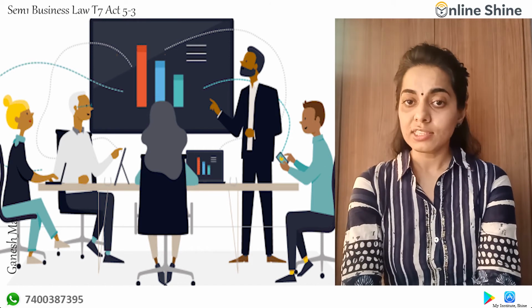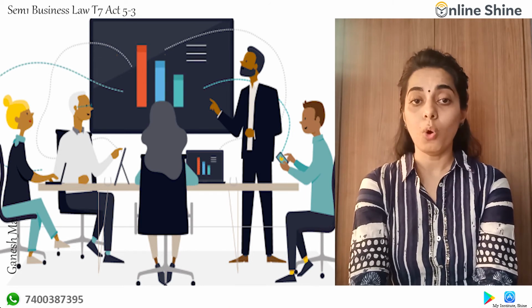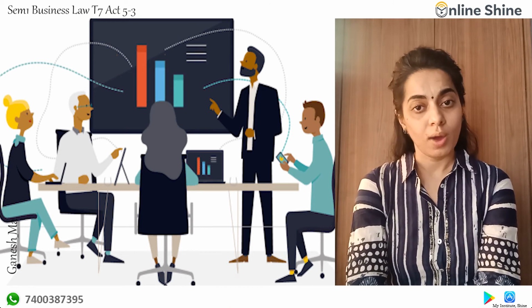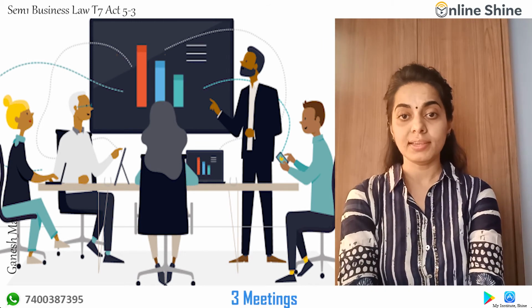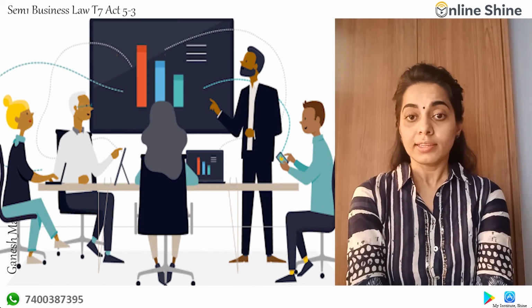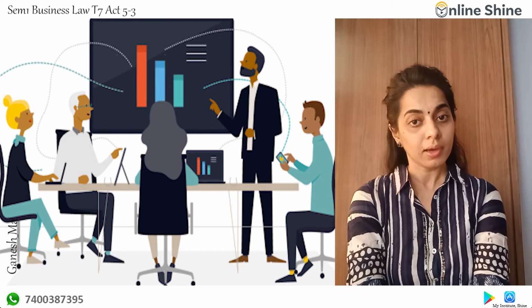The class meeting is for the classes, that means the equity shareholders meeting, the preference shareholders meeting, or the debenture holders meeting, depending upon the class or group as per their requirement. Next, directors meeting. Every director is required to attend the board meeting as and when required. Every board of directors is required to attend a minimum of 3 meetings in a year, and in a year there are going to be 4 meetings as per the requirement of the Companies Act.